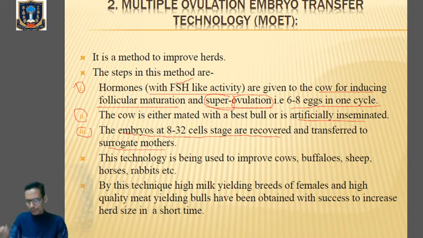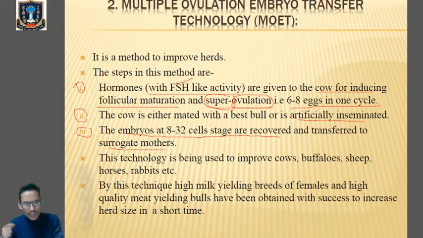So what we are doing is injecting the female with hormones with FSH-like activity, which will induce follicular maturation and superovulation. So 6 to 8 eggs will be produced. Then we go for mating, for reproduction, either natural or artificial insemination. After fertilization, there will be formation of an embryo. The embryo at the 8 to 32 cell stage will be removed and inserted into the surrogate mother. Then that cow, the genetic mother, will be ready for another round of superovulation or the MOET technique.